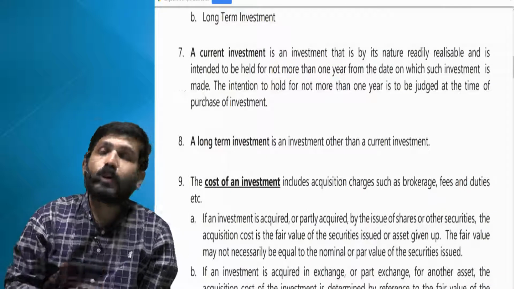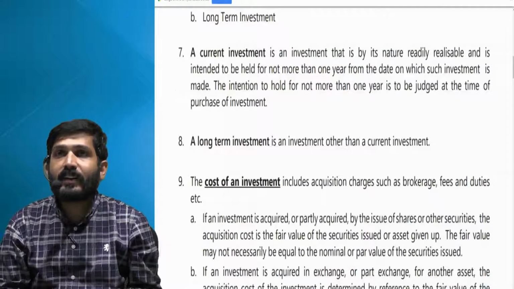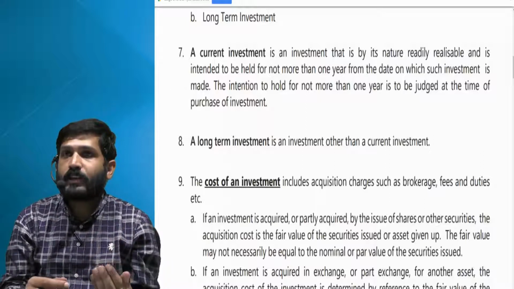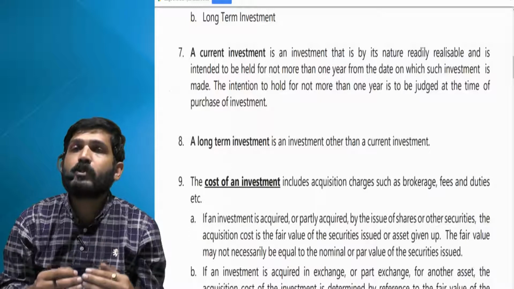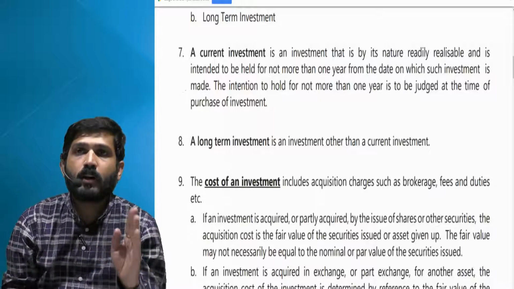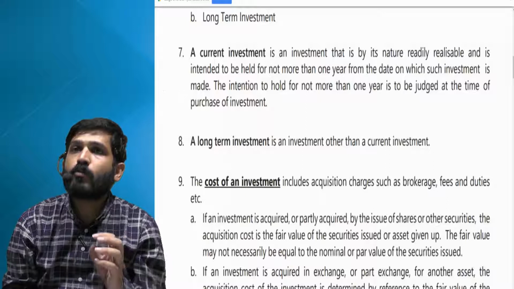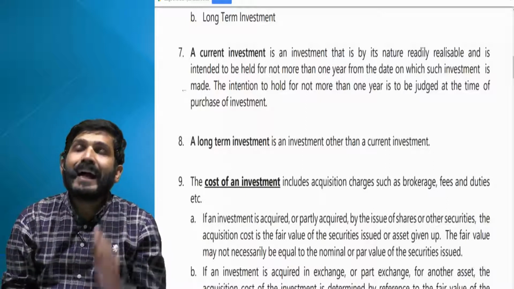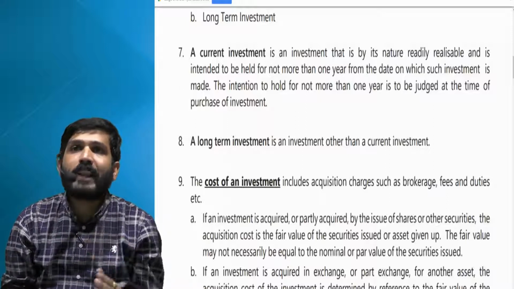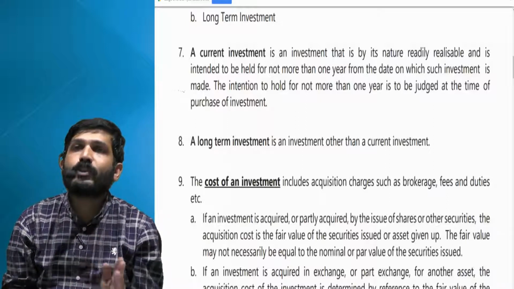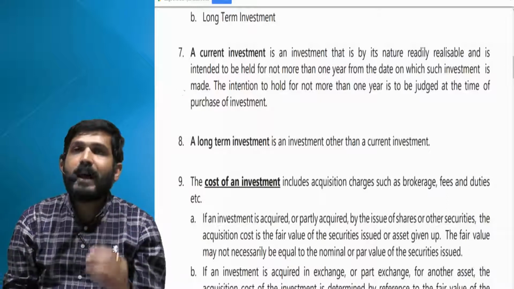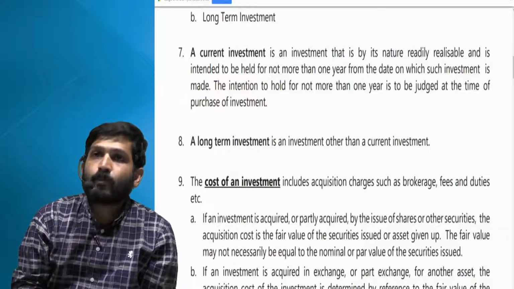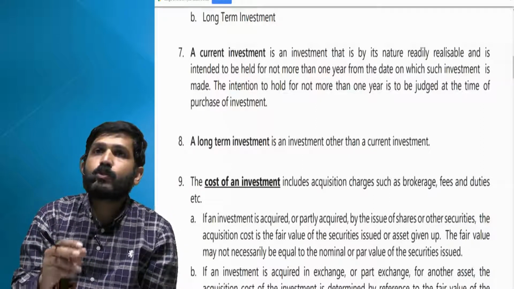Now, once you classify the asset as current investment or long-term investment, how to recognize it will depend upon that. That is a later point, but it is related to this, so I'll cover it immediately. Very important. First, you have understood current and long term. Now let us talk about recognition. Your current investment will be valued at each balance sheet date at cost or fair value, whichever is lower. So at every balance sheet date you have to check what your fair value is, and take cost or fair value, whichever is lower.